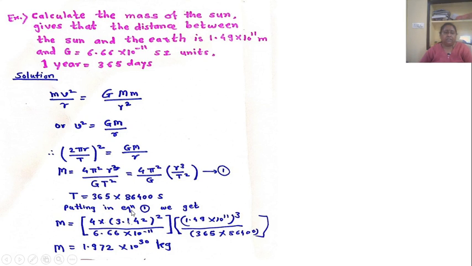Now putting this in equation 1, we get M equal to 4 into (3.142) whole square upon 6.66 into 10 raised to minus 11 into (1.49 into 10 raised to 11) whole cube upon, putting the value of T here, that is 365 into 86,400, and after simplification we get the mass of the sun M equal to 1.972 into 10 raised to 30 kg.